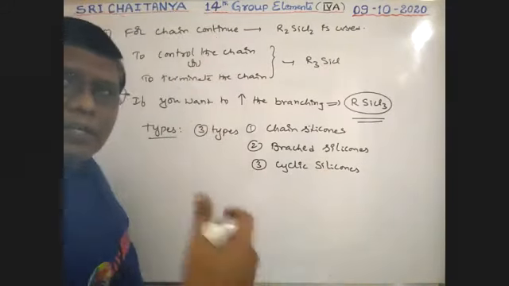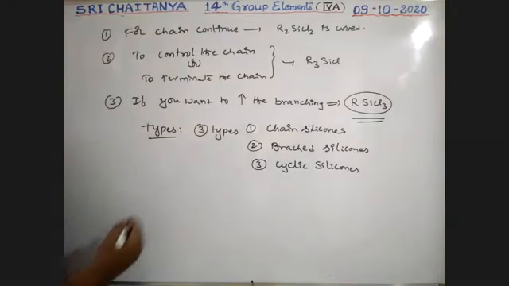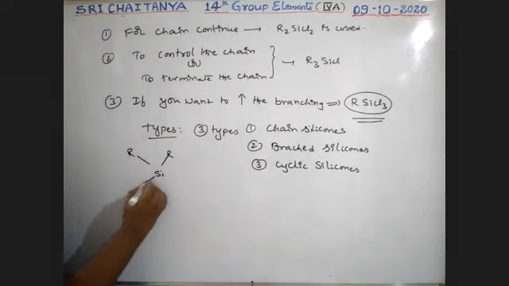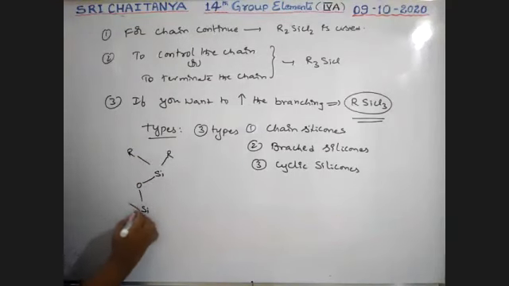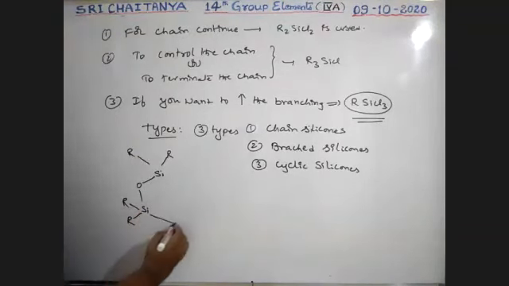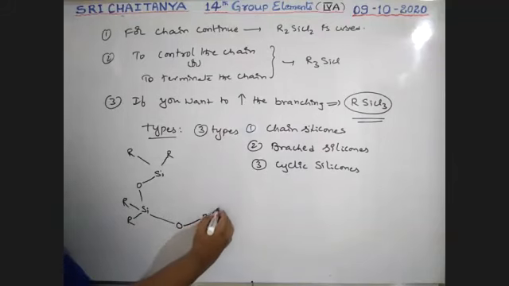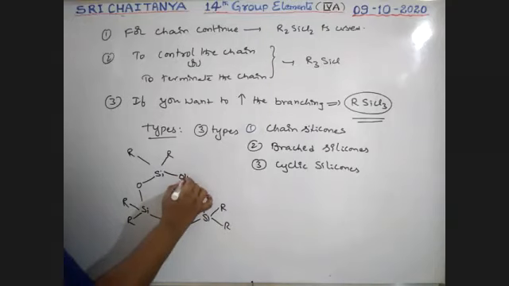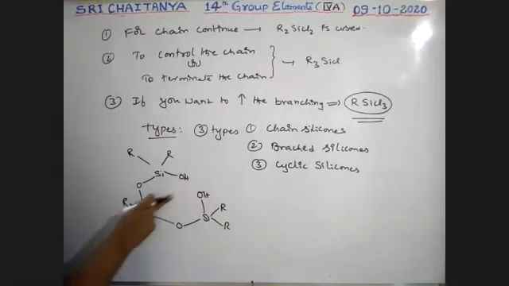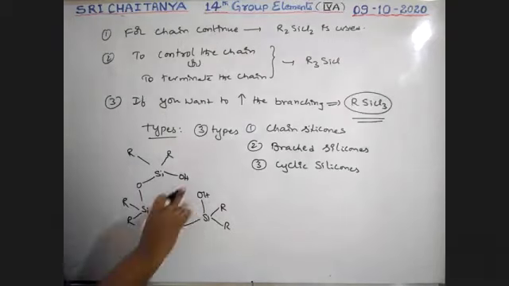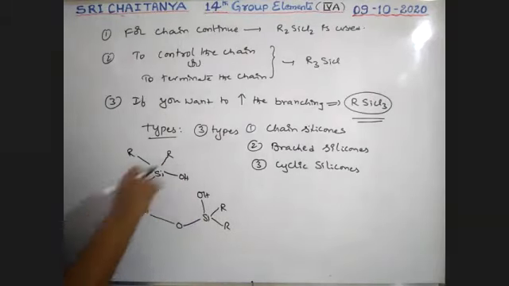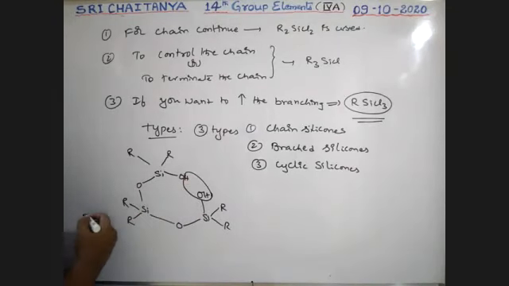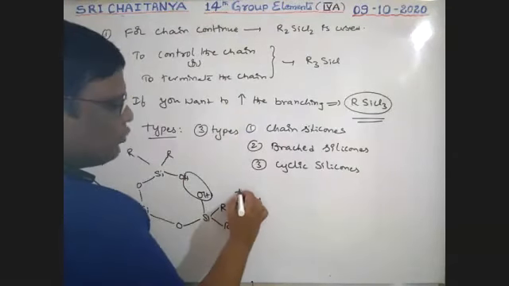That means ring formation. See here, that is Si R R O Si R R O Si R R OH OH, boys. There is no bond between these two; it is a single silicon, not a chain or ring yet. If it condenses, that means the water molecule is lost, minus H2O.